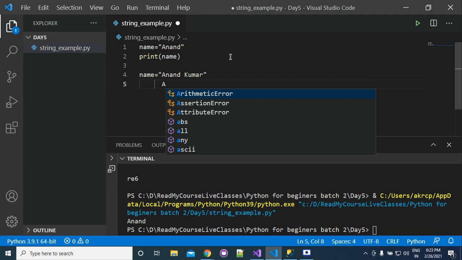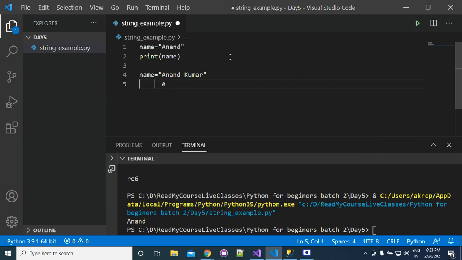The first character is A. Next is N. Next is A. And what is the next character? Yes, this is a space character. So here we are just passing the space.